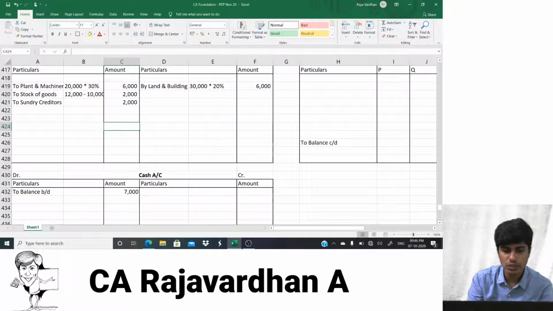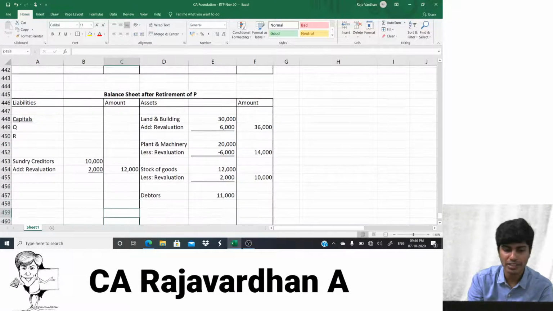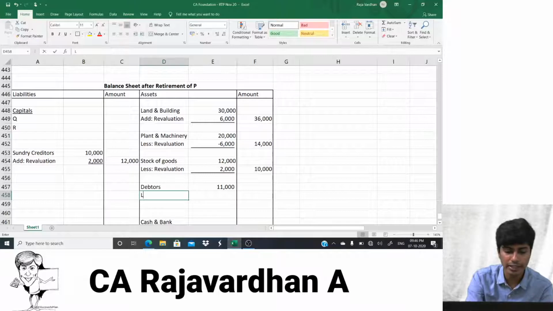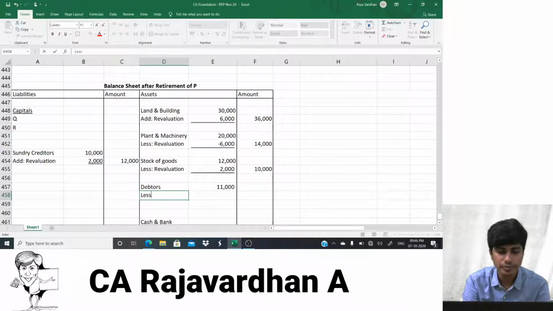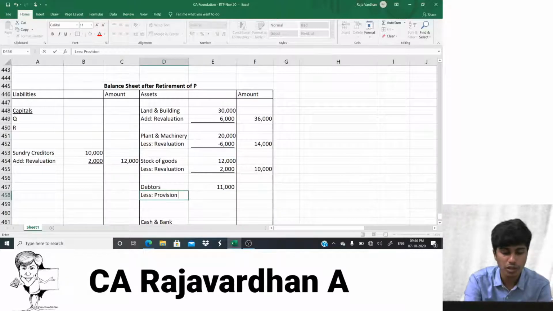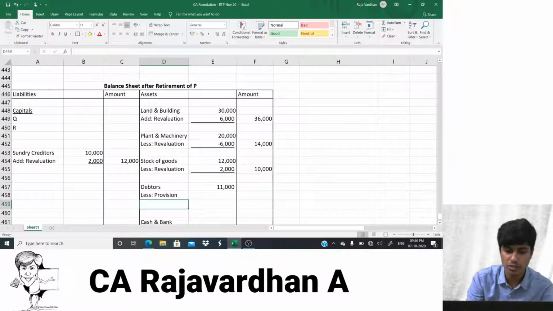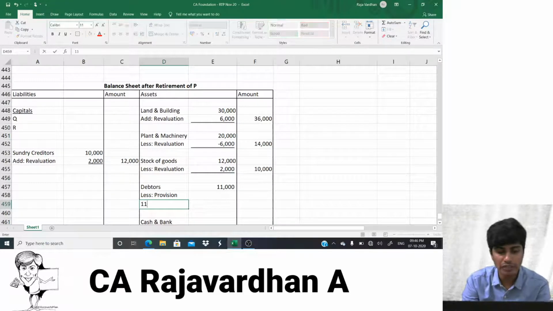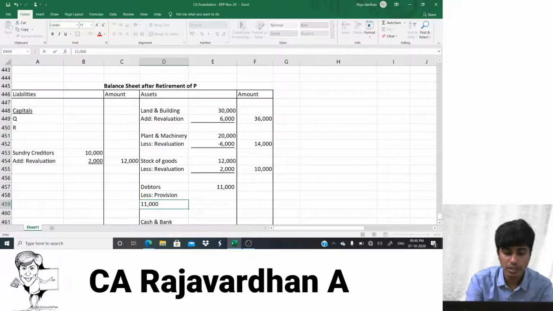Okay, let us do this. So we'll first go to balance sheet. In the balance sheet, debtors are written in the inner column. I'll write here less provision. Now how much is provision? 11,000 multiplied by 5%.